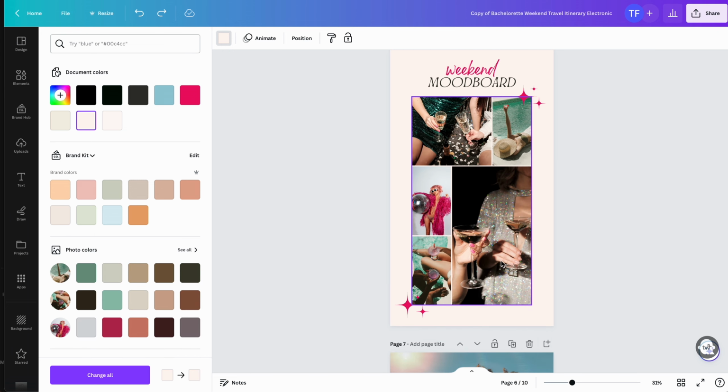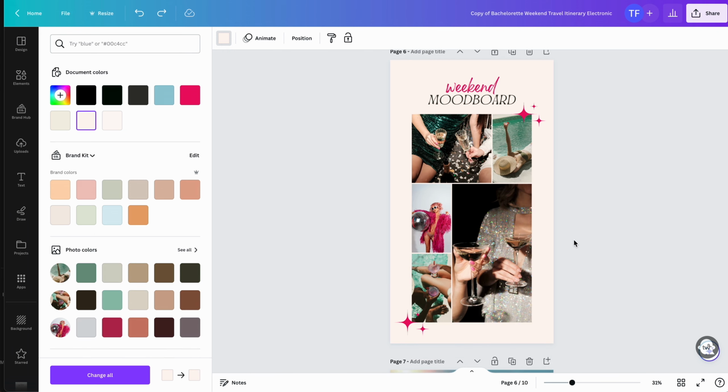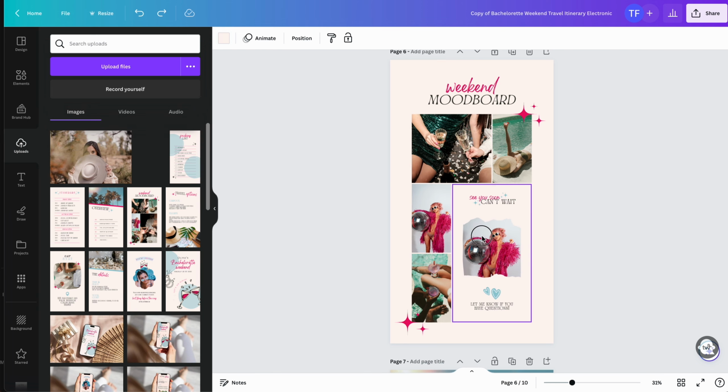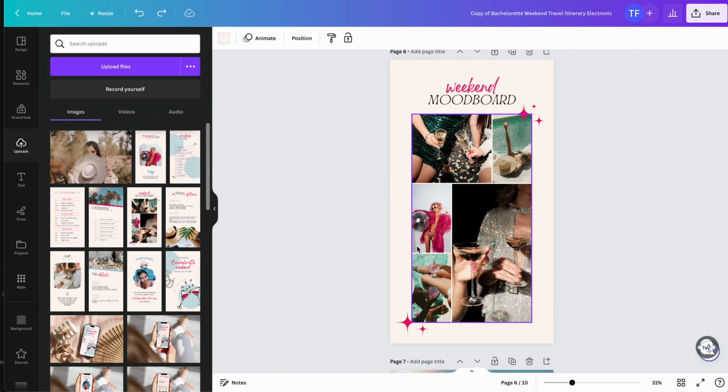I've also added a mood board, this really fun page. This is probably one of my favorite pages in this design. I absolutely love mood boards. So you'll be able to edit all of these photos. You can go back in here and you can add these photos into any of these boxes, and they will just conform to the size that they are. So you can create your own mood board for your own bachelorette party with your colors, the colors that you'd like all of your girls to match in. You can go crazy with this and make it totally your own.